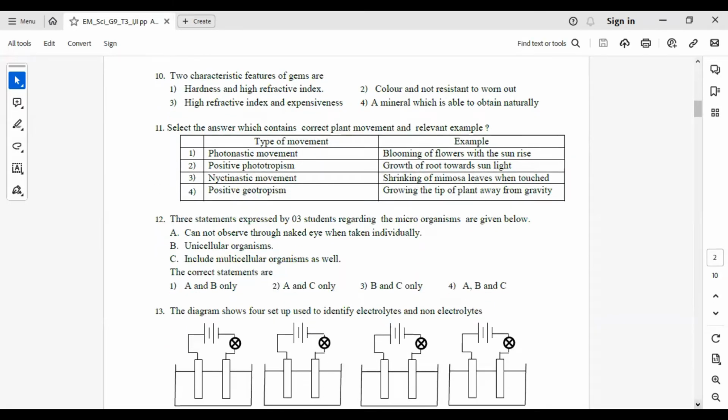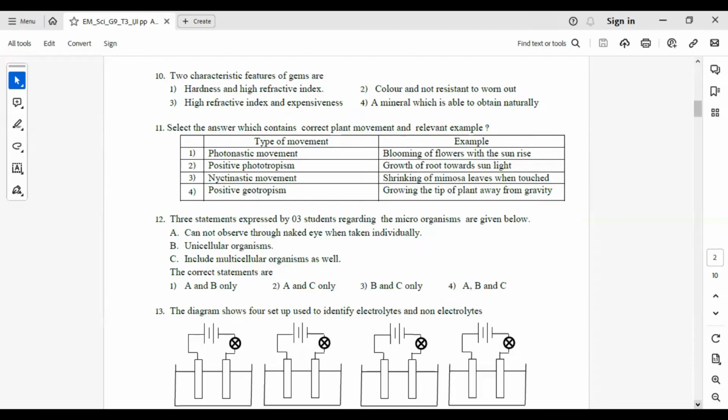11. Select the answer which contains a correct plant movement and relevant example. Answer number 1, photonastic movement. Nastic movements are not related to the direction of the stimuli. So the example, blooming of flowers with the sunrise, is correct. Positive phototropism should happen towards the sunlight. So growth of root towards sunlight is wrong, because roots always grow towards the earth.